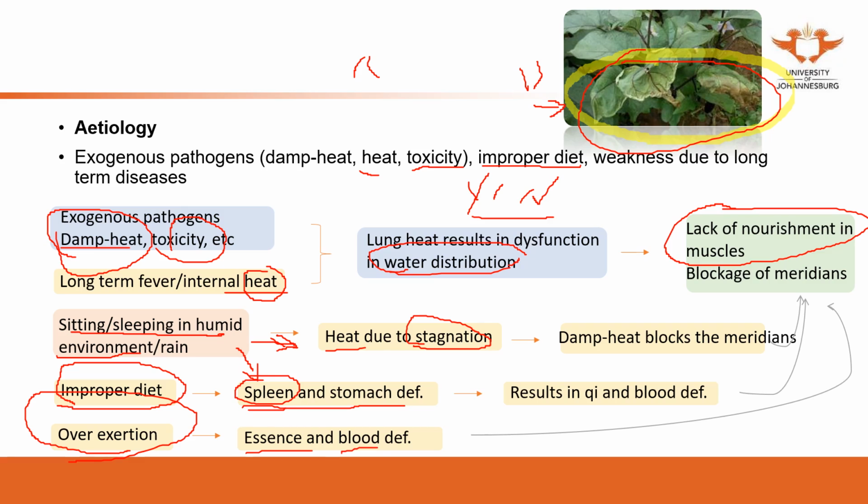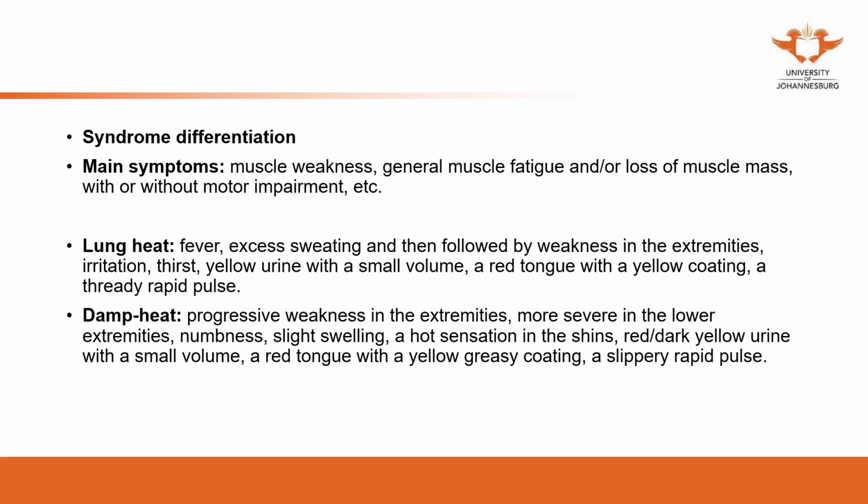If this patient, due to heat, presents with a red tongue and yellow coating, then you can focus on the heat. But more commonly, especially in this kind of patient, the atrophy is mostly long-term. After the long term, the patient may present with deficiency. So you always need to focus on the spleen, kidney, and the liver. The syndrome differentiation will follow the etiology.